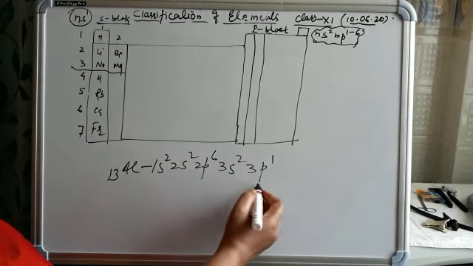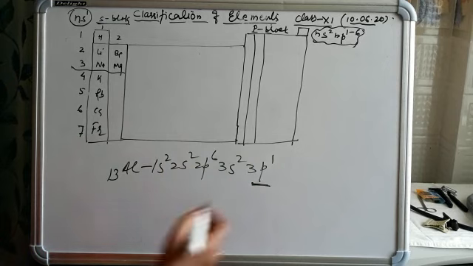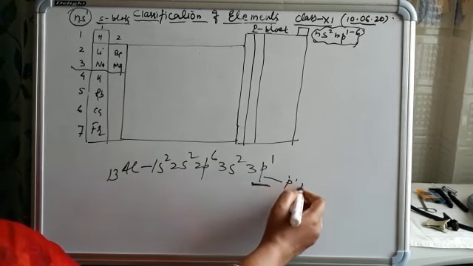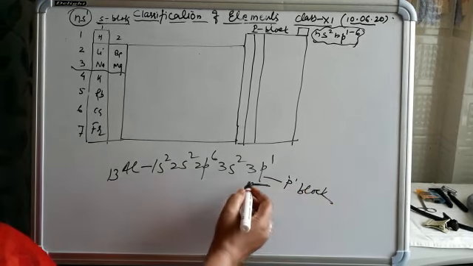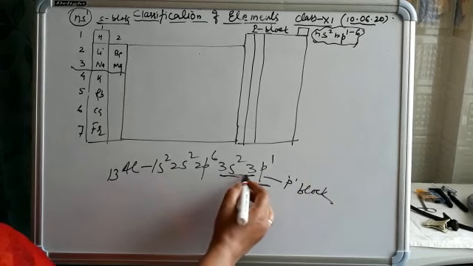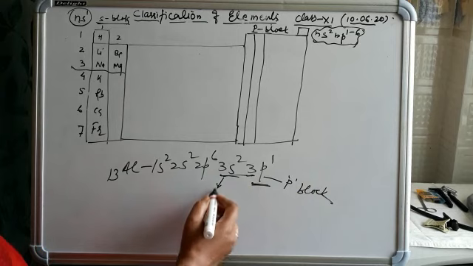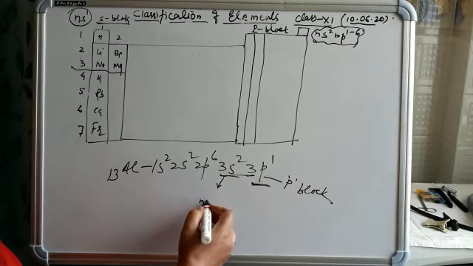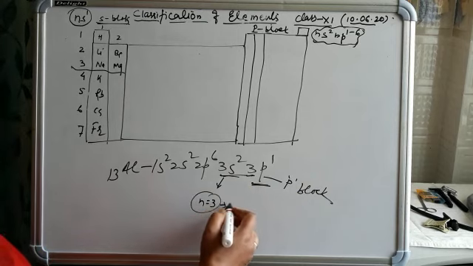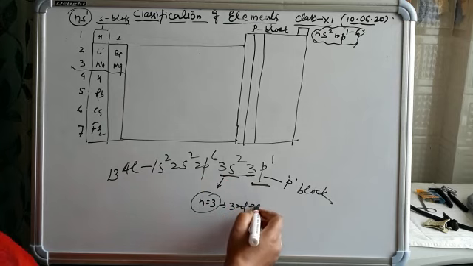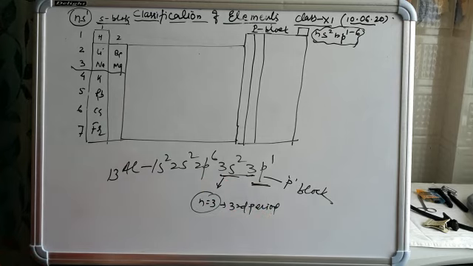At first, this element belongs to the P block, and the third period, because the highest shell number is 3, which means it is the third period. And what will be the group number?